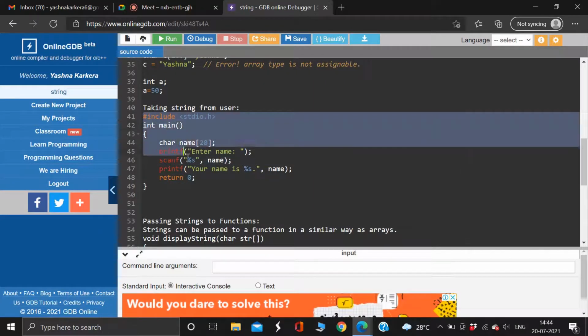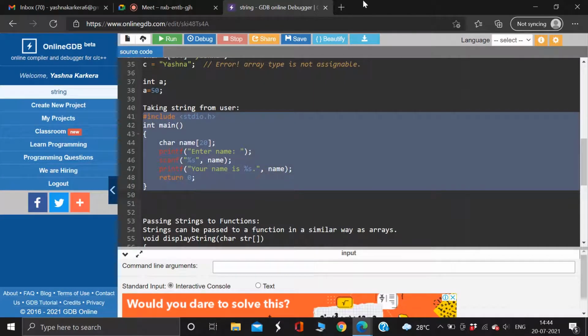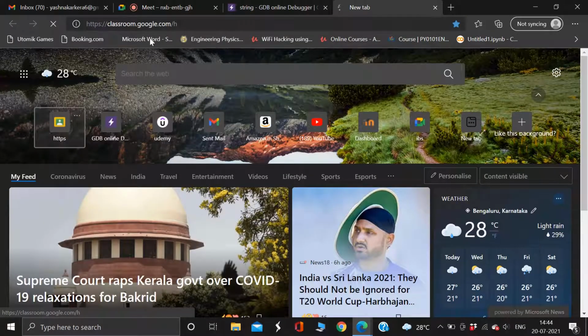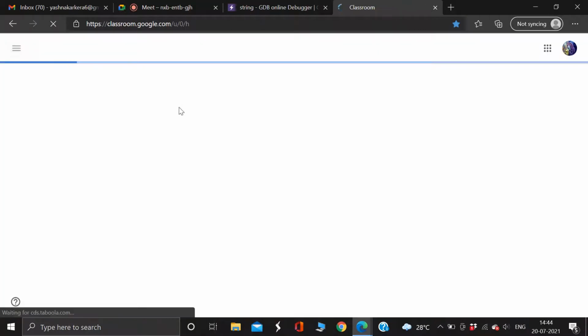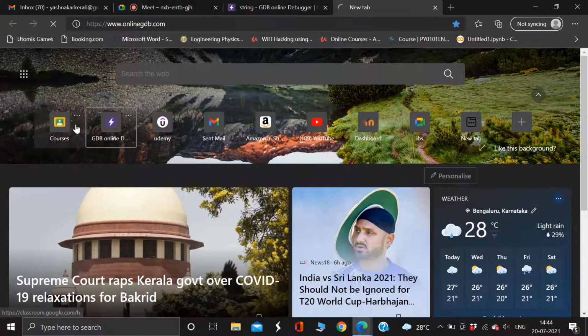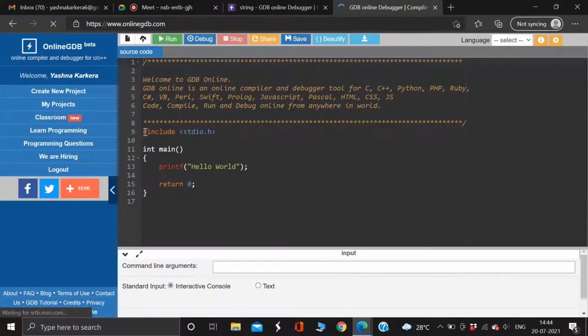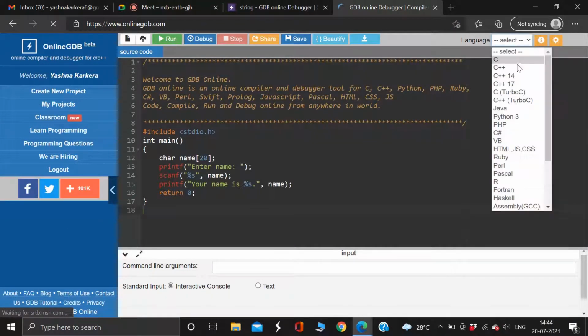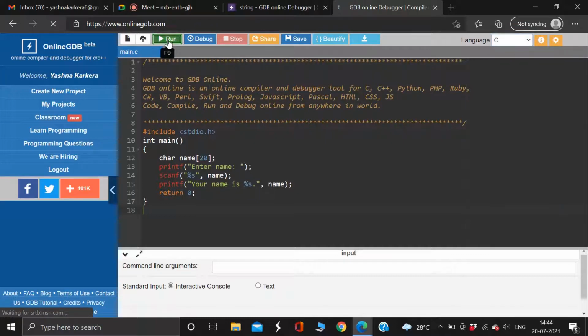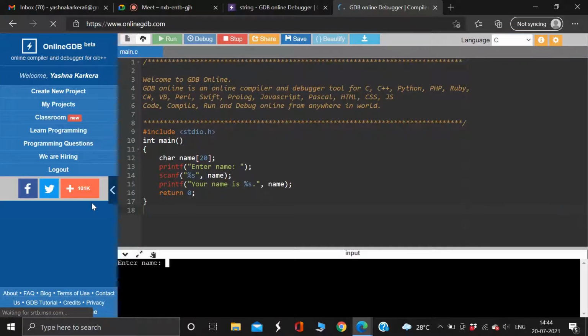Let us try this program. It's just a simple program which asks for a string. Yeah, it's asking me for a name. I'm giving my name, so it's printing like this: Your name is Yashna.